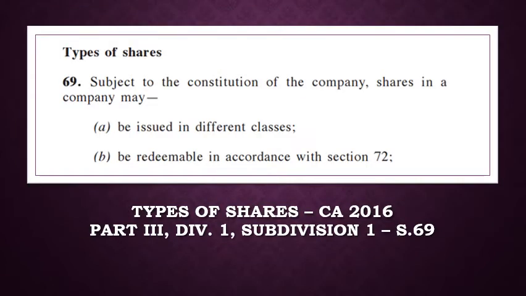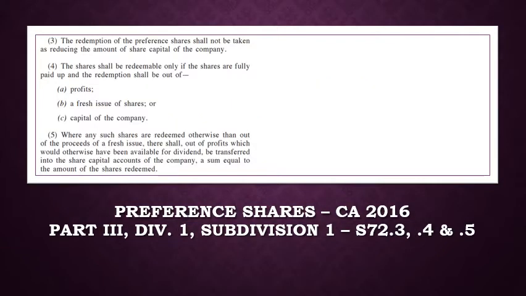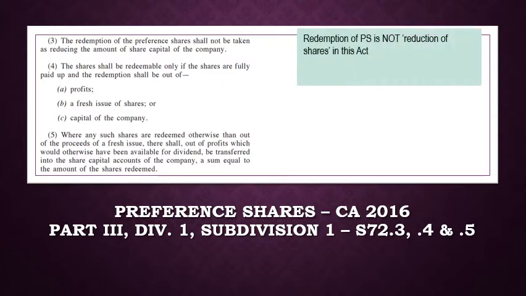Redemptions of preference shares is recognized in the Companies Act and should be treated with guidance in Section 72. In Section 72, subsection 3 states that a redemption of preference shares is not considered as reduction in capital, thus the amount redeemed must be replaced.